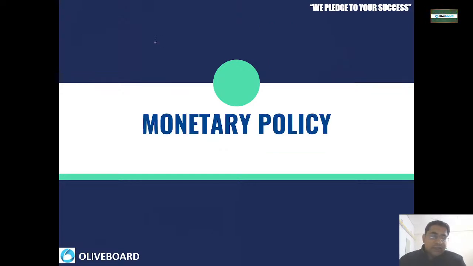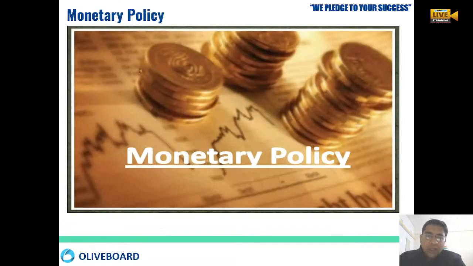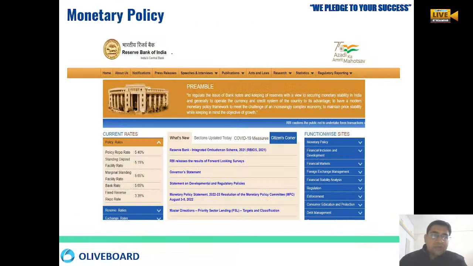Today we'll be discussing monetary policy, what monetary policy is all about. Whenever you switch on to the website of RBI, if you click on the left hand side tab, automatically some policy rates will be dropped down. So this is the RBI website.